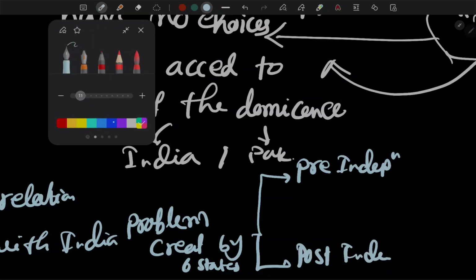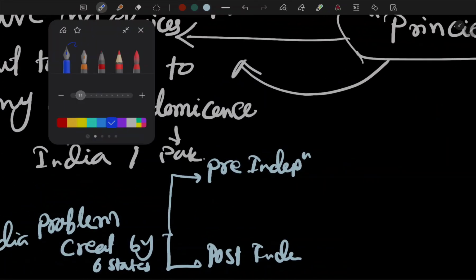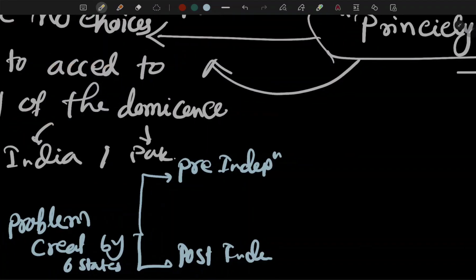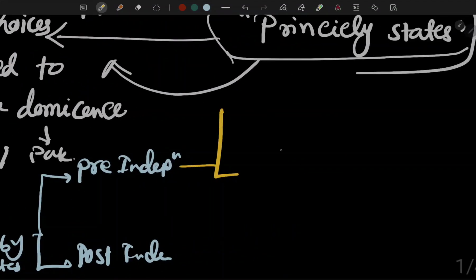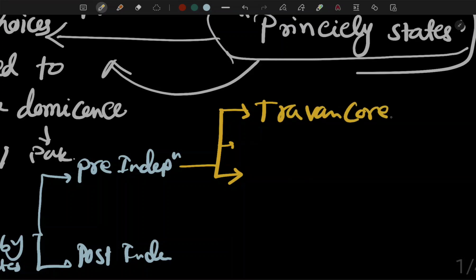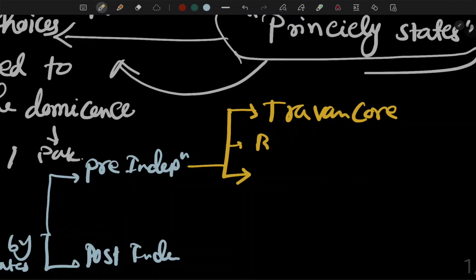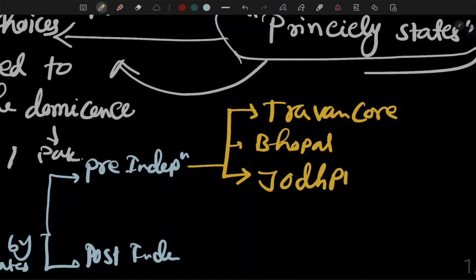In pre-independence, what are the states? First and foremost is Travancore. Next one is Bhopal. The next one is Jodhpur.